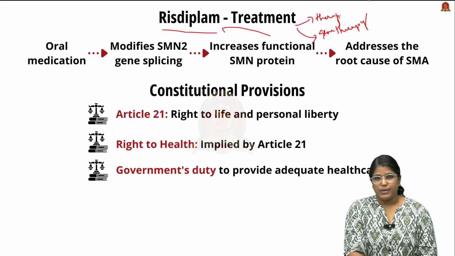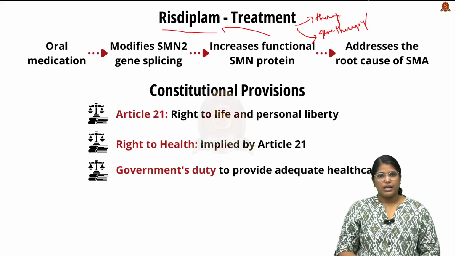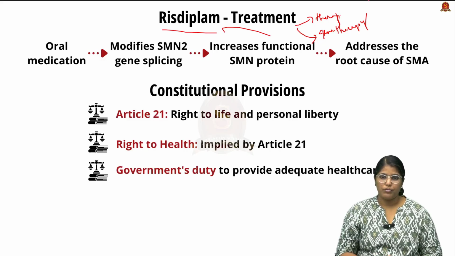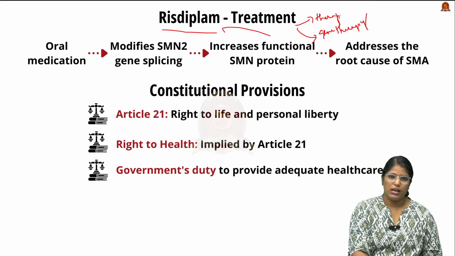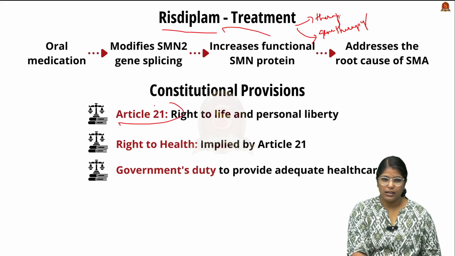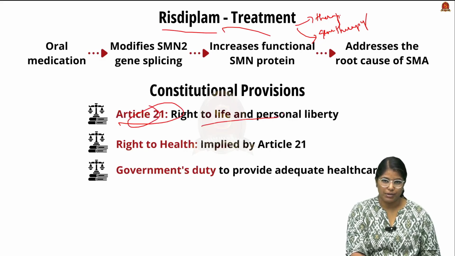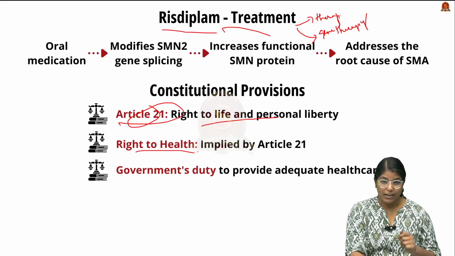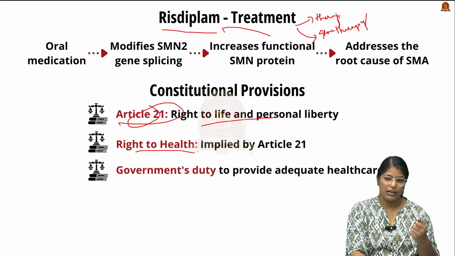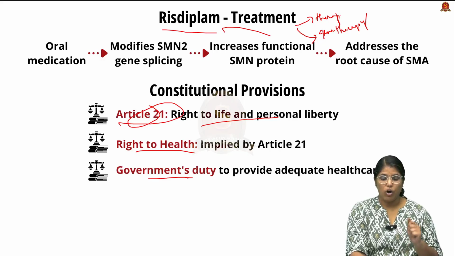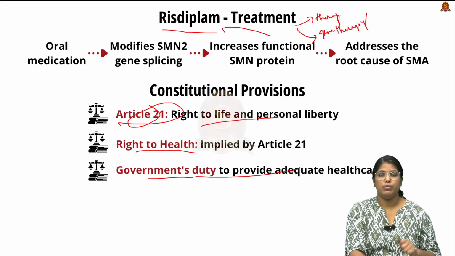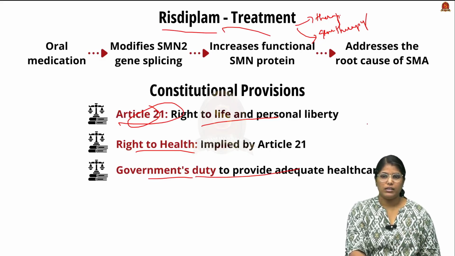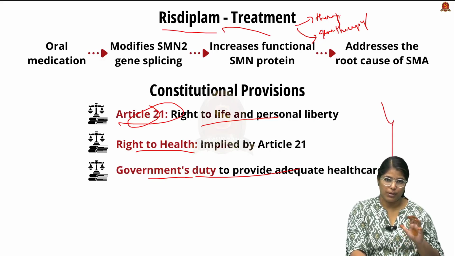Both are very expensive, and that is why the health activist has asked for support from the government. This is because in our country, under Article 21, the right to life and personal liberty is a fundamental right. So we have a right to health under Article 21, and it is the government's duty to provide adequate health care. That is why he has insisted on this support.